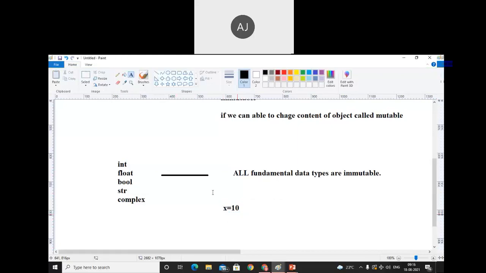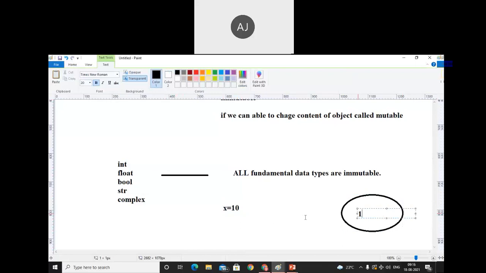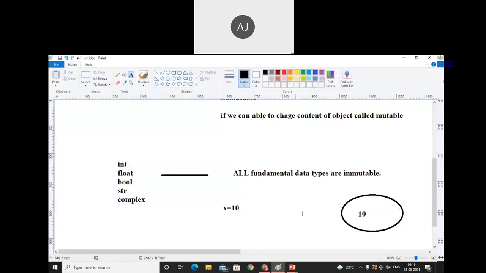The answer is no. See how, for example, here one object is created and the object is 10, and the reference variable is x, which is pointing to the object. So this is the normal way we can discuss it. Okay, so x is a reference variable and 10 is an object. Make a note of that. But whenever we try to modify this object, we are not able to modify it.